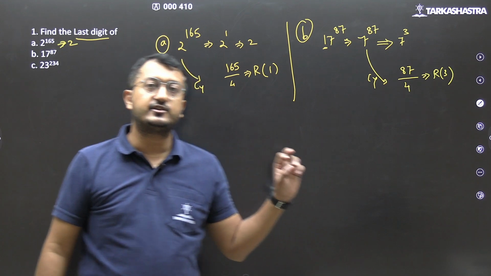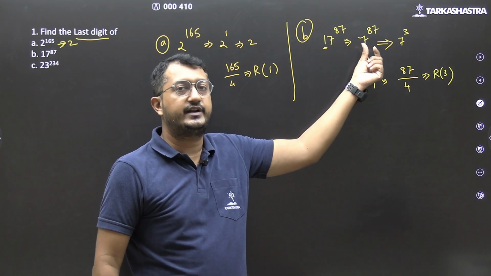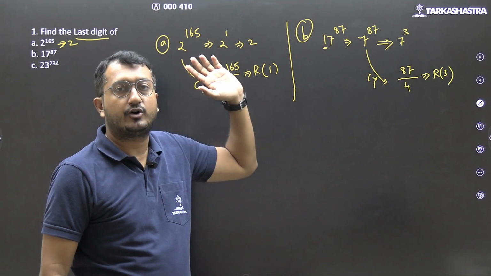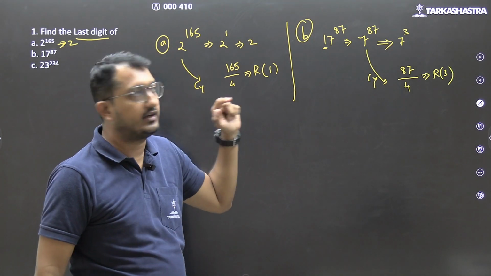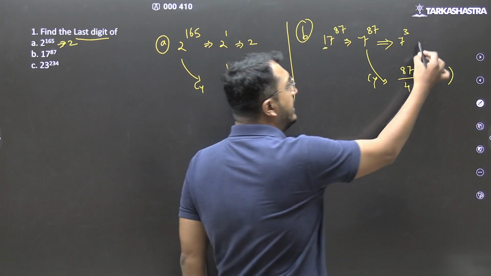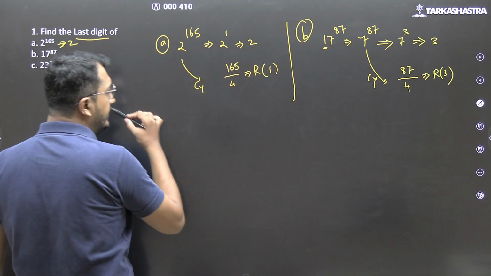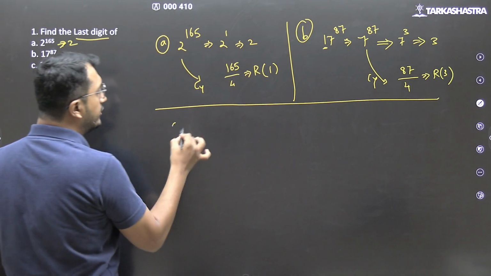Whatever is the last digit of 7 raised to 3 will be the last digit of 7 raised to 87, which will be the last digit of 17 raised to 87. 7 raised to 3 is how much? 343. So last digit is 3. Last digit is 3.